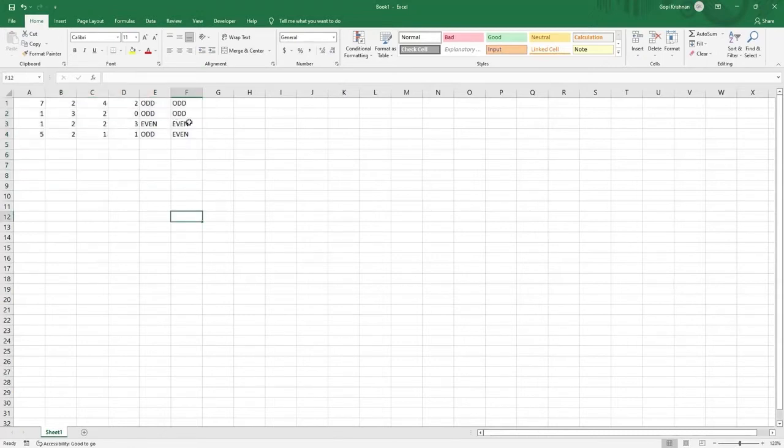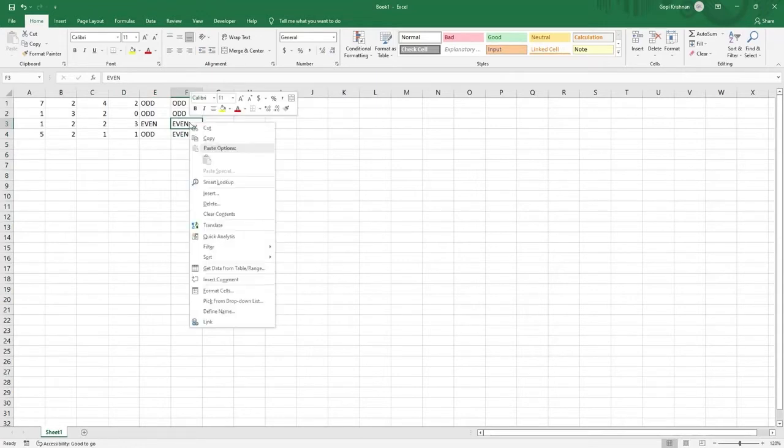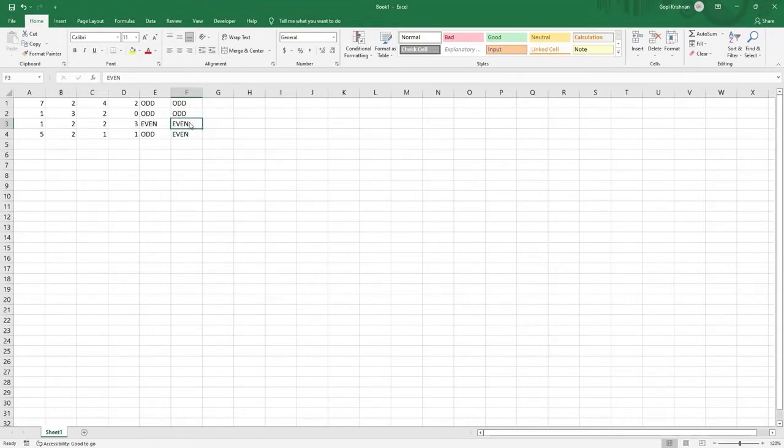So you have to select the cell which you want to do strike through. Second, press Ctrl and 5. So you can see, right, the cell has been strike through.